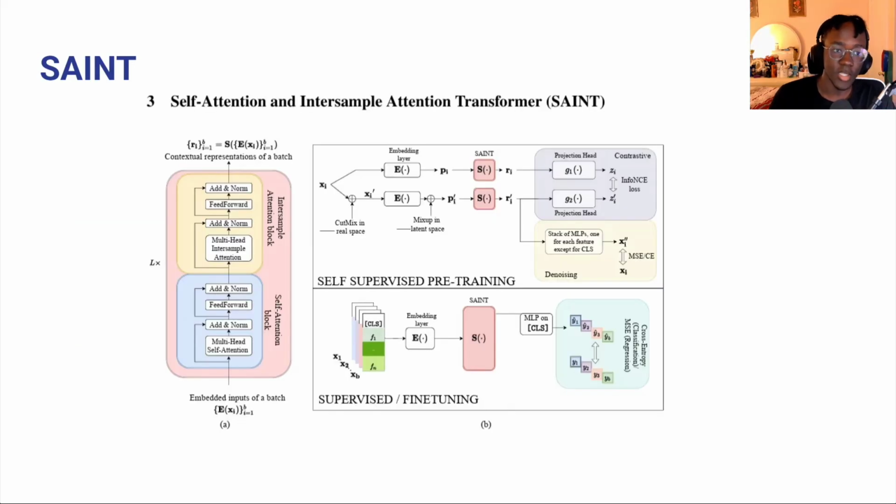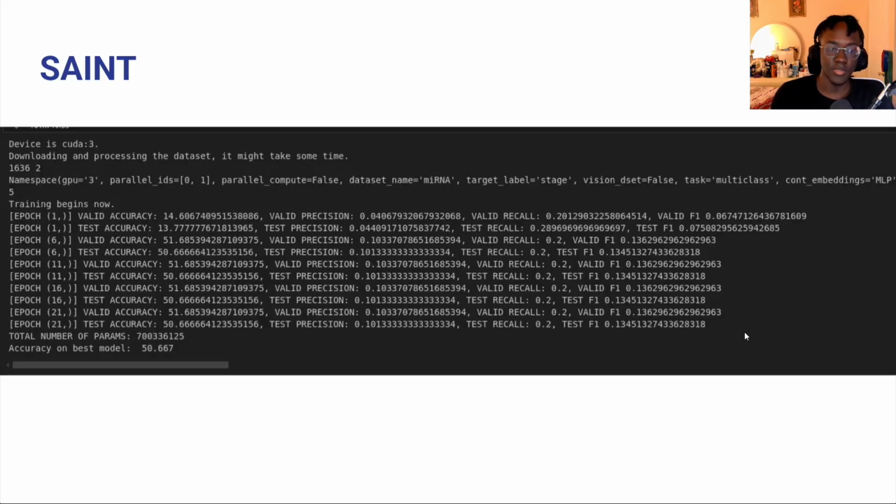This is the other transformer method used in the project, which is Saint, developed by the researchers at University of Maryland. This works similarly to the last model, except it incorporates intersample attention, so it focuses more on leveraging the relationships between genes. And then this screenshot shows the results of a downscaled version of the model on the miRNA dataset, where it was only able to achieve about a 50% accuracy when predicting the stage.